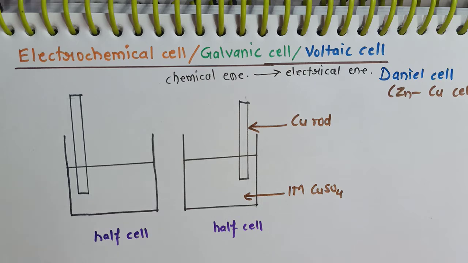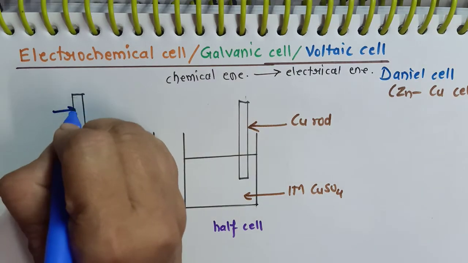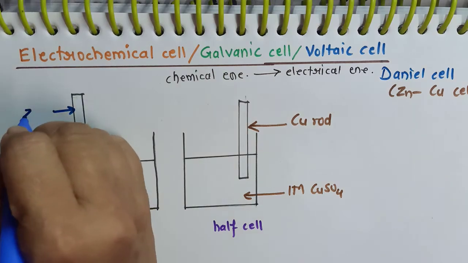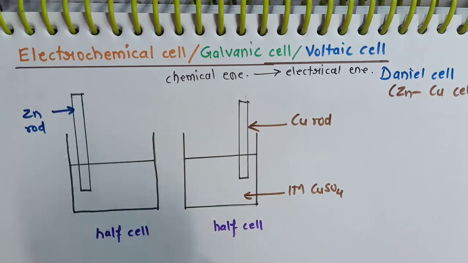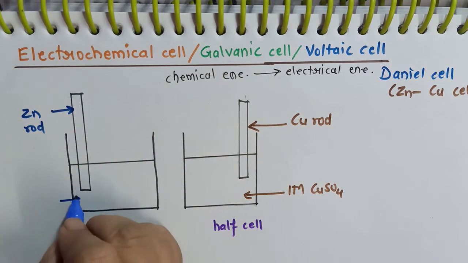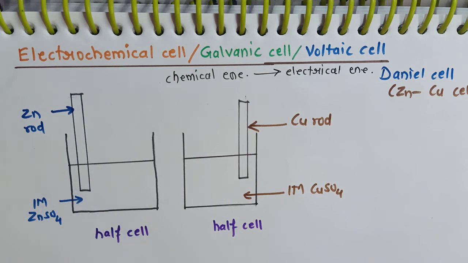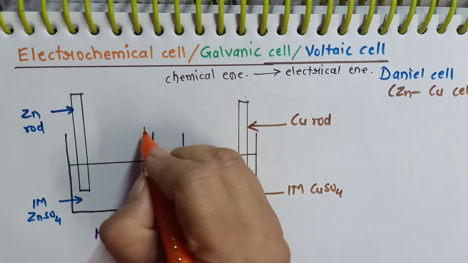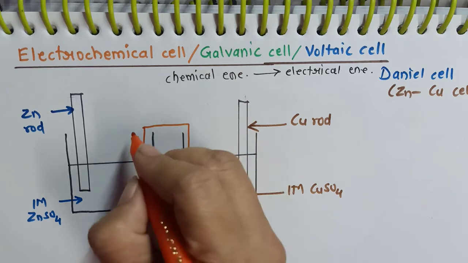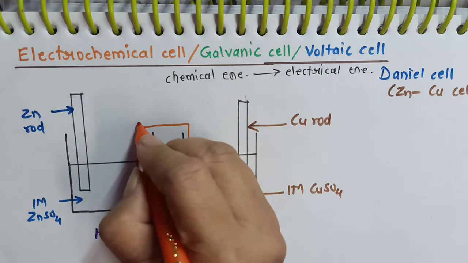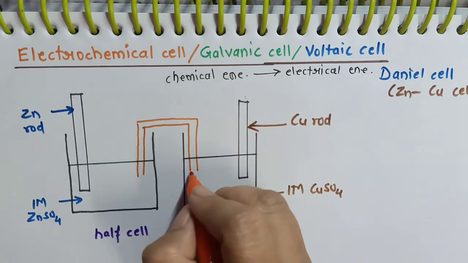Whereas the other electrode is a zinc rod dipped in 1 molar zinc sulfate solution. These two half cells are connected by an instrument called a salt bridge. About the salt bridge we'll be discussing later in the same part of the video.